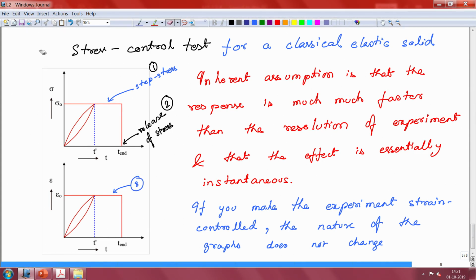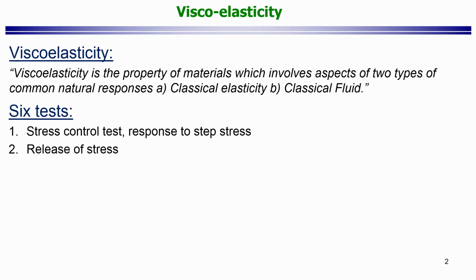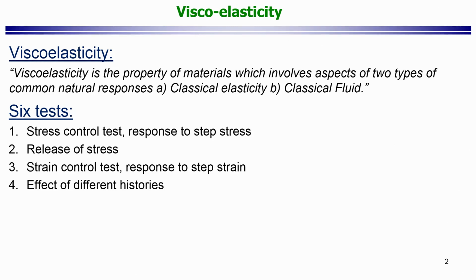Let me take this off, and I will make it more general. We are discussing tests for a classical solid, and we have discussed 3 important points. Now comes the fourth point, which is the effect of different histories.